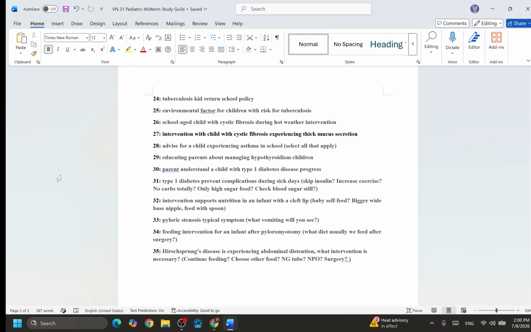29. Educate parents about the management of hypothyroidism in children. Okay, so the children have hypothyroidism. So we are going to tell the parents how to manage it with these children. So for sure, these children will need some medication, right? But here is the thing. Is the medication prolonged forever, or will they just take it for a very short time? So the parent tells you, oh, when the kids get better, I will start the medication. Is that a good statement?